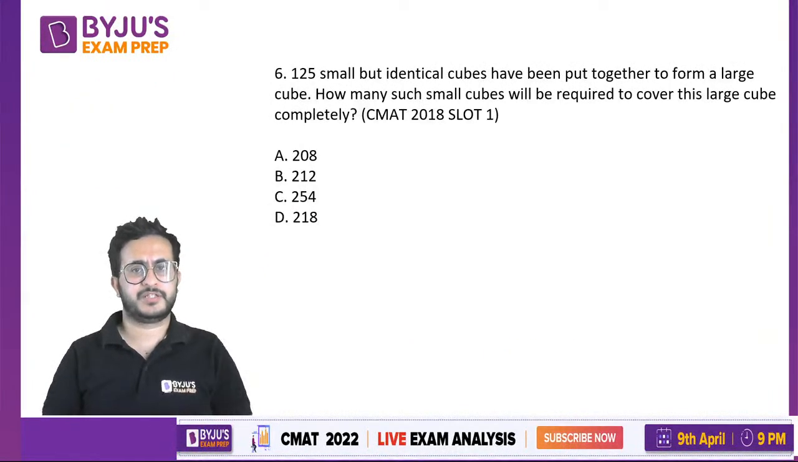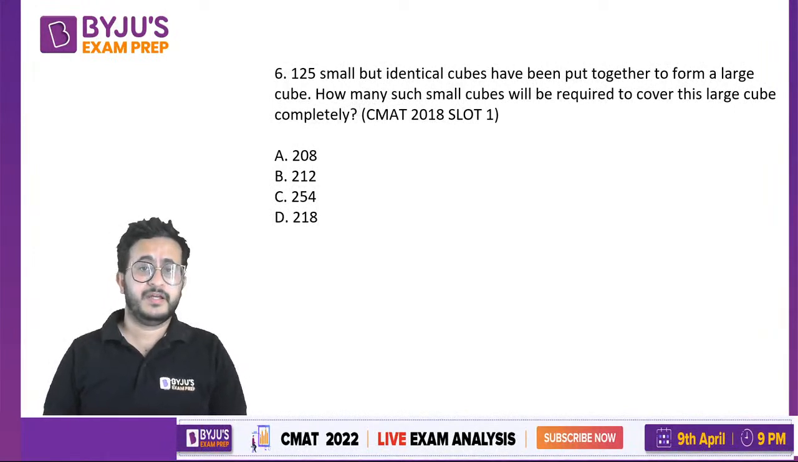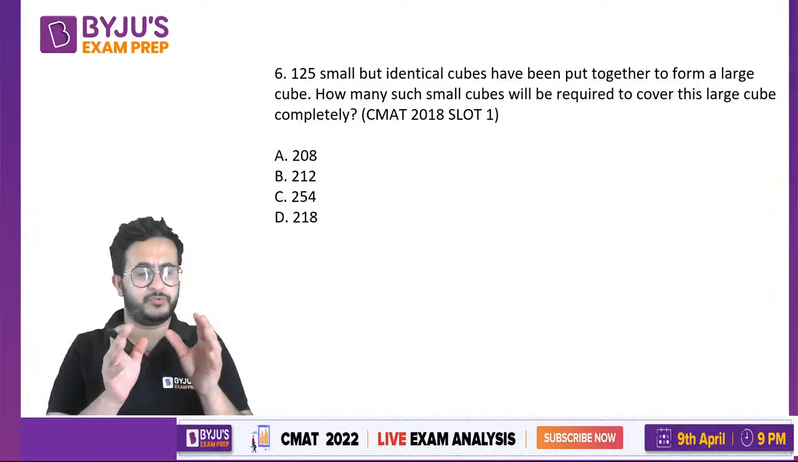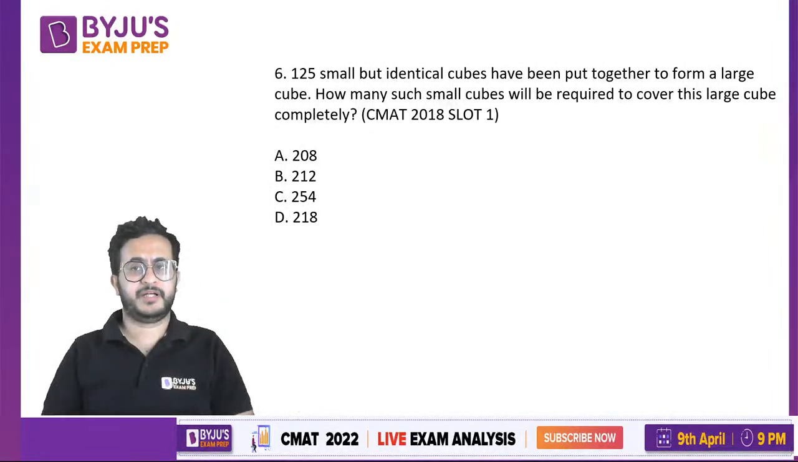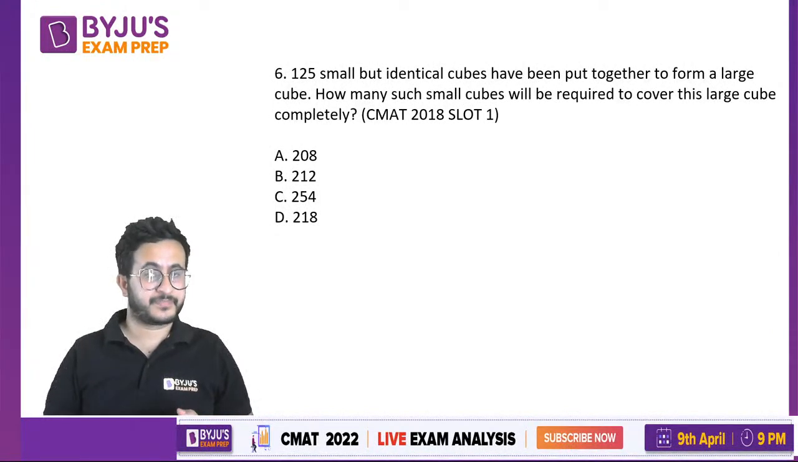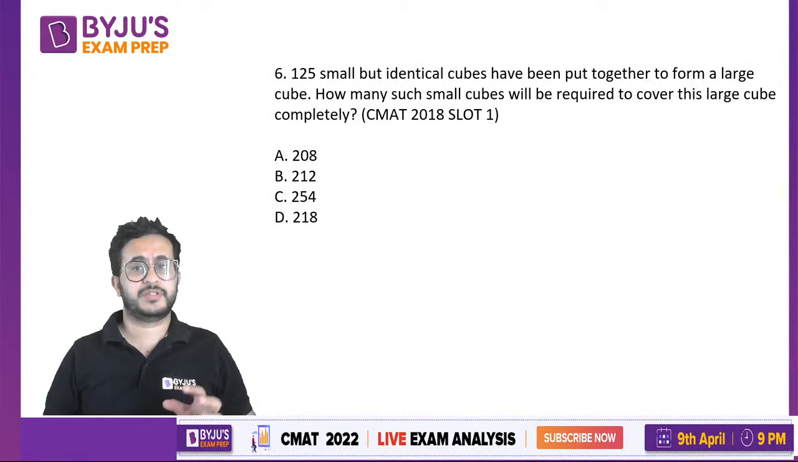Okay, let's do the next one. 125 small but identical cubes have been put together to form a large cube. How many such small cubes will be required to cover this large cube completely? So there are 125 small cubes that are combined to make a large cube. And you have to find how many such cubes will be required to cover this cube completely.